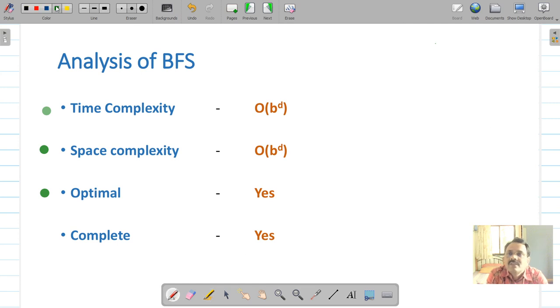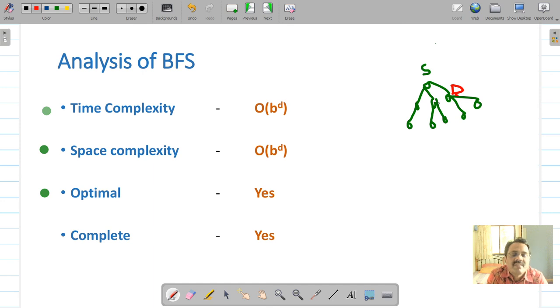Suppose this is your state space, this is starting node S, and suppose this is your goal, goal D. So the algorithm will return this solution SD as the first solution.